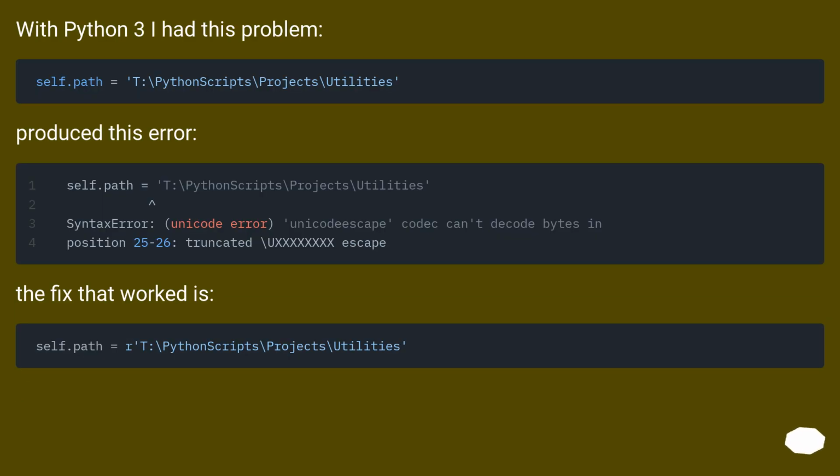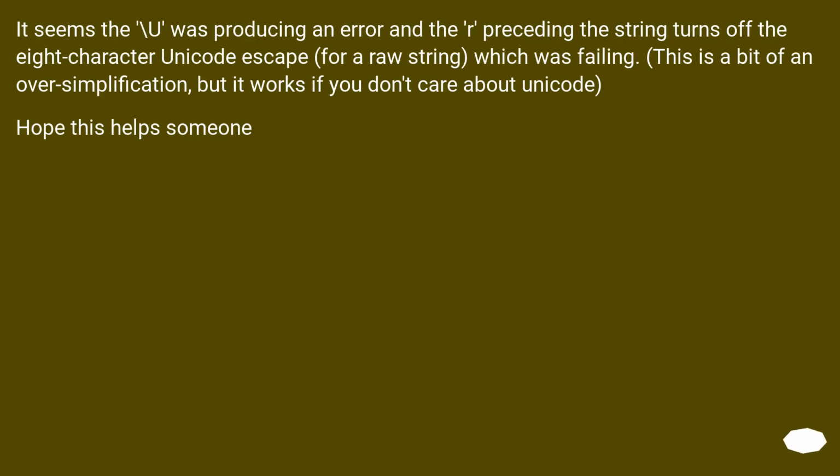With Python 3 I had this problem. It produced this error. The fix that worked is prefixing the string with r. It seems the \U was producing an error, and the r preceding the string turns off the 8-character Unicode escape, making it a raw string, which was failing. This is a bit of an oversimplification, but it works if you don't care about Unicode. Hope this helps someone.